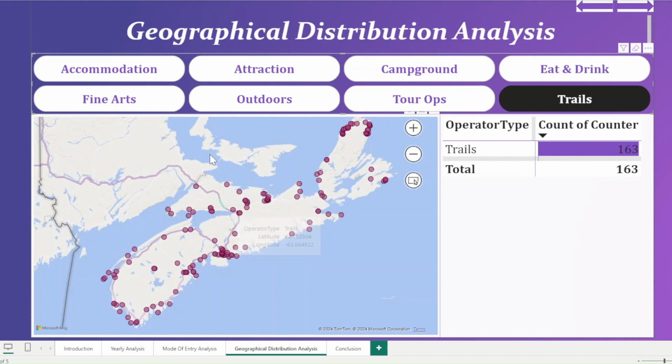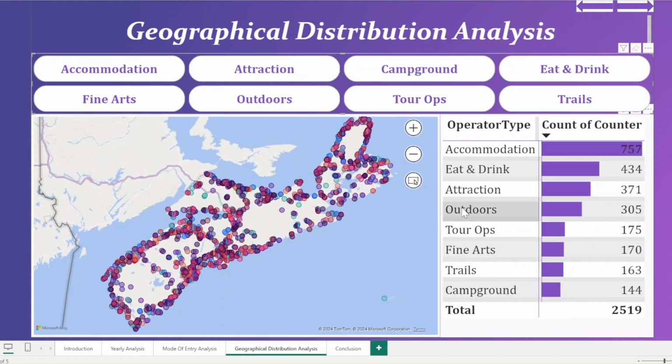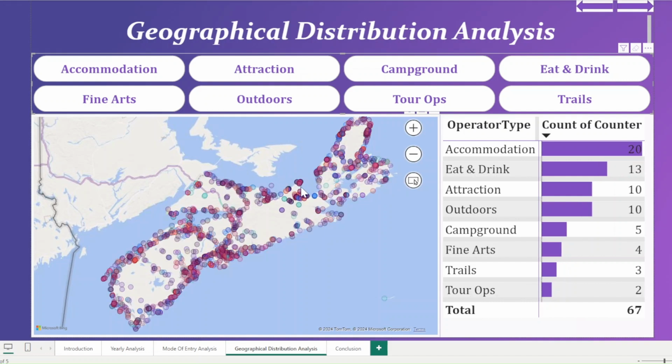So now if we come out of this and we want to select a particular area and find out what all tourism operators are there in that case, let me just highlight here. So for this particular area, in this case, we have 20 accommodations, 13 restaurants, 10 attractions, etc.